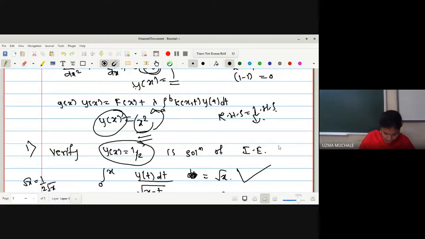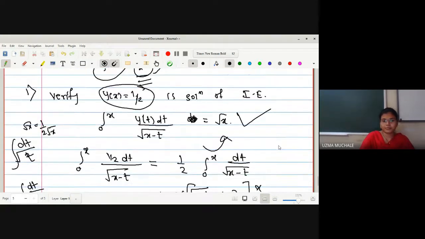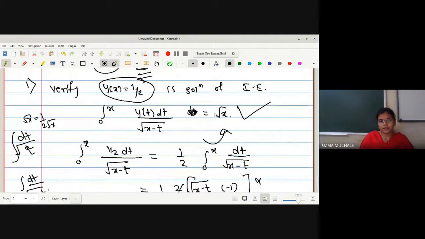ये भी क्वेश्चन पूछा था ने, आई थिंक सेट एग्जाम में था ये क्वेश्चन. It's very easy. What they have given, actually they had not given y of x is equal to half, because here it is verified type. So they have asked this equation and options were there, a b c d.